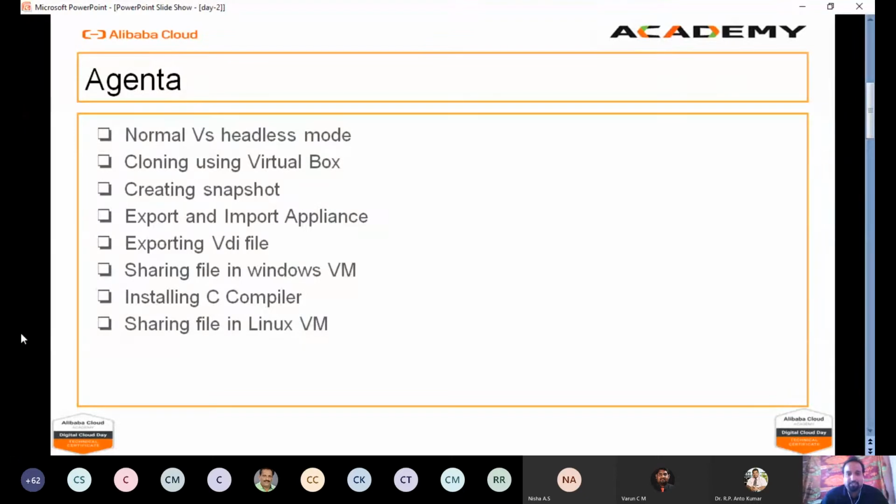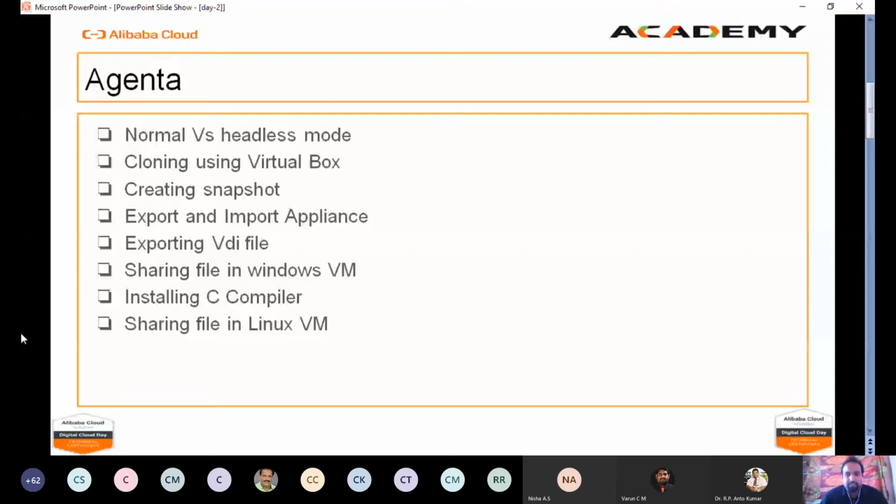So we are going to see how to create an appliance and how to import the appliance which we have created. And one more thing, we are going to see how to export the VDI file. VDI is the Virtual Disk Image, an image format of VirtualBox, and we will see how we can import this VDI file into a virtual machine. That covers cloning, creating snapshots, exporting and importing appliances, and exporting the VDI file.